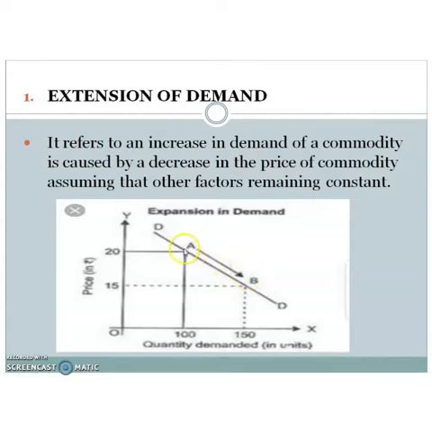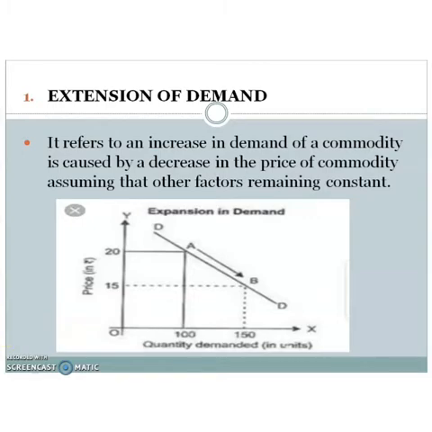If the price falls from 20 to 15, the quantity demanded increases from 100 to 150. So the point shifts from A to B, but it happens on the same demand curve. That is the extension of demand: increase in demand due to decrease in price.